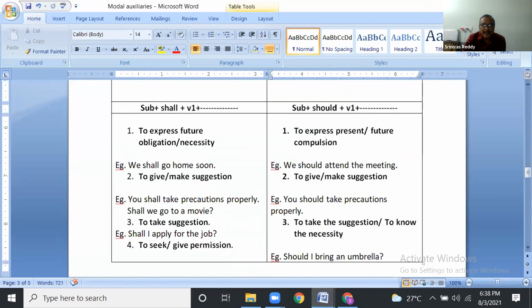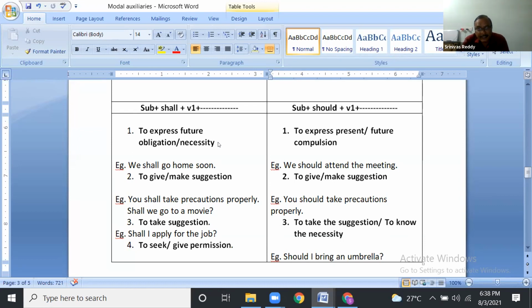Then shall plus V1 or should plus V1, to express future obligation or necessity. Okay. Necessity or obligation. Obligation means to follow something. That is obligation. We shall go home soon.